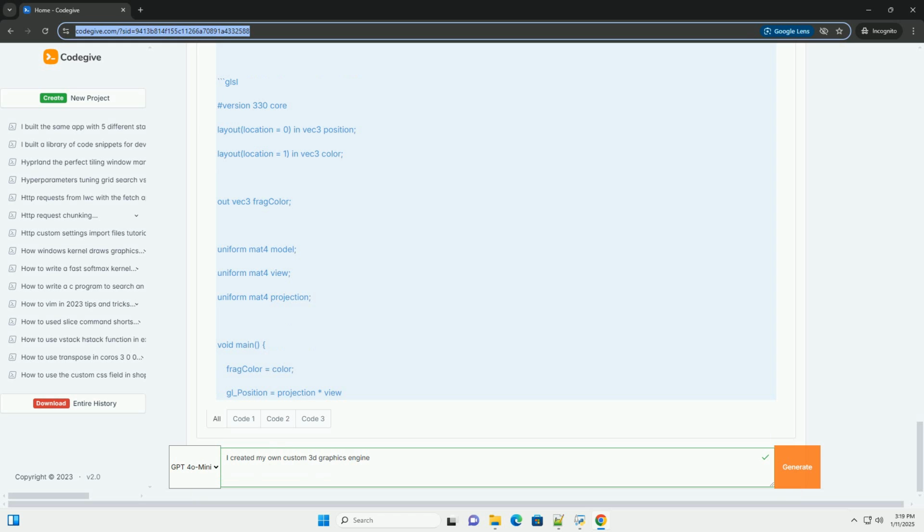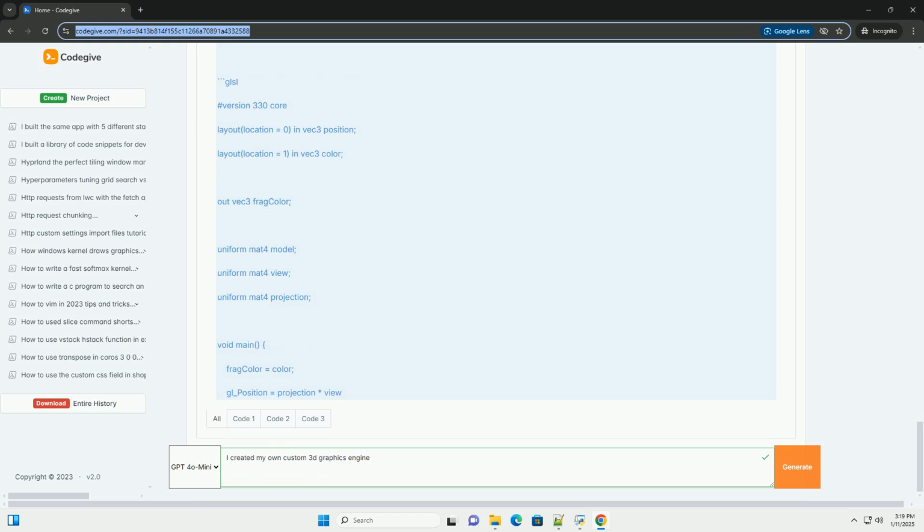Create two shader files in the shaders folder. Vertex shader, vertex_shader.glsl. Fragment shader, fragment_shader.glsl. Part 5. Loading and compiling shaders. Add functions in main.cpp to compile and link these shaders.